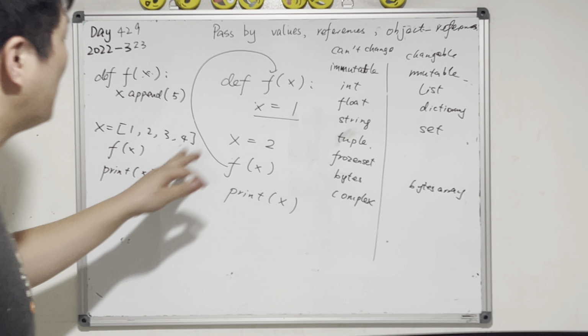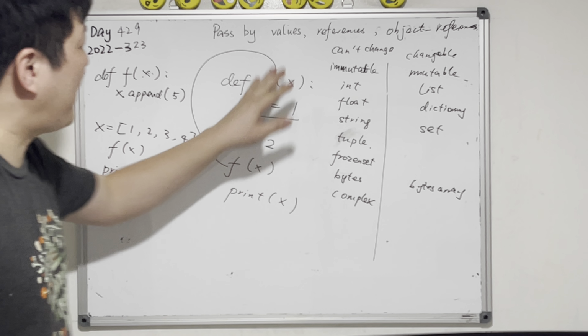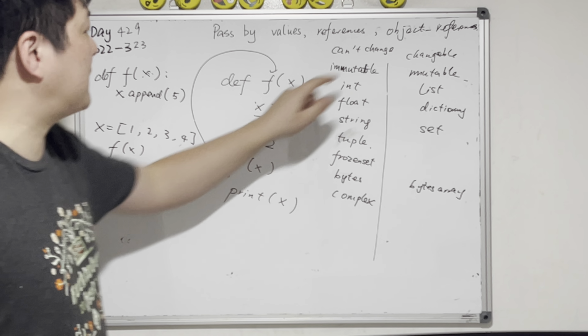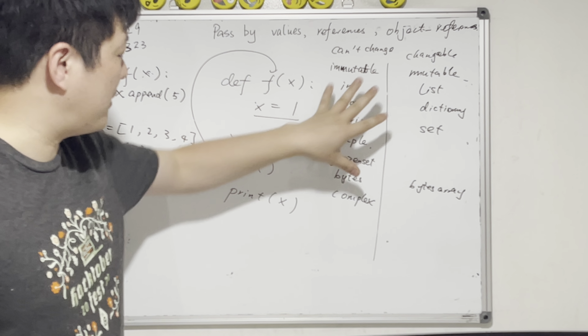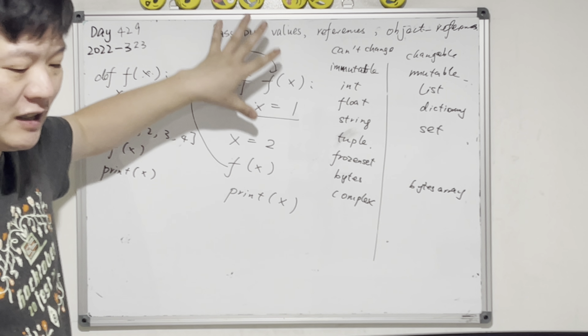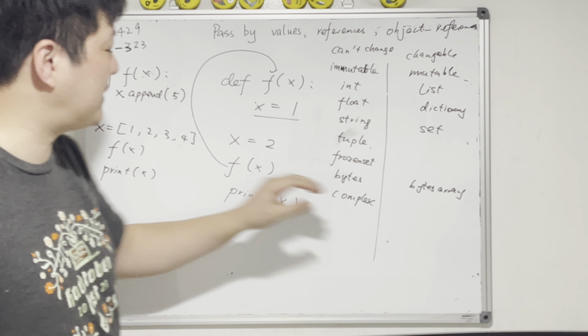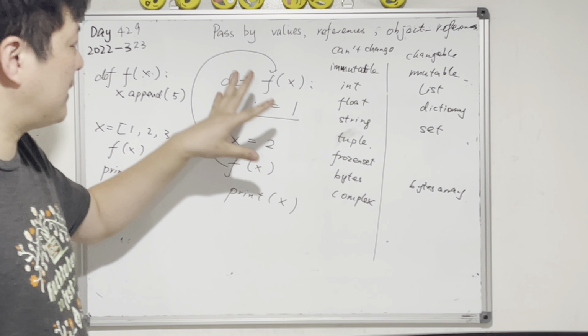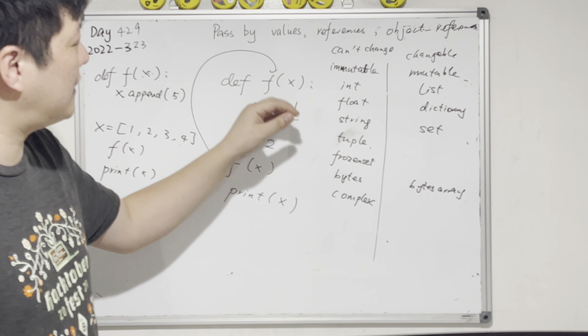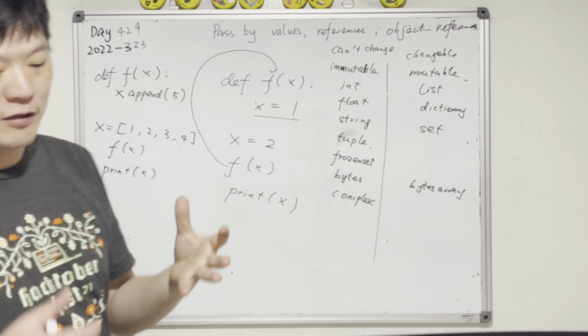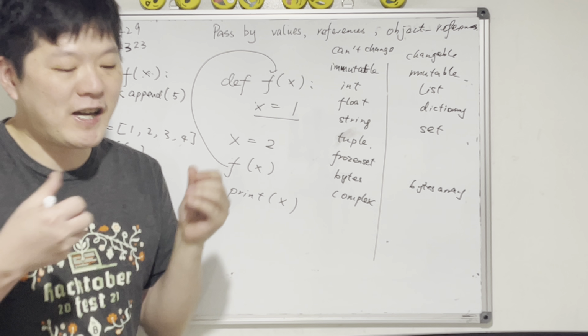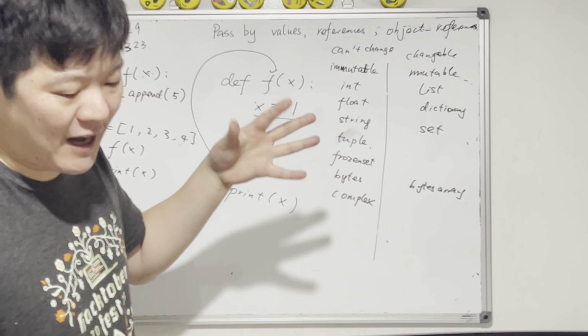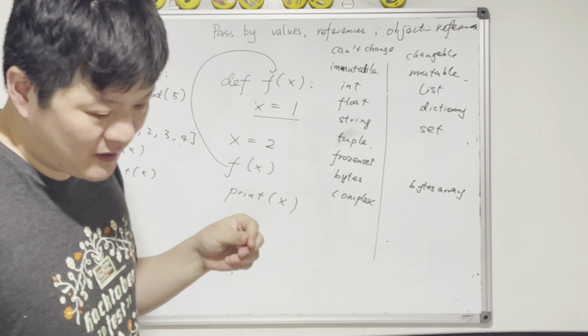To sum up, Python uses the object reference. If it's immutable, it passes another individual copy. If it's mutable, it passes the same copy. So when you pass the immutable, when you pass the separate copy, it's actually passed by value. Value means a clone, a value of it. But reference is like the same copy.